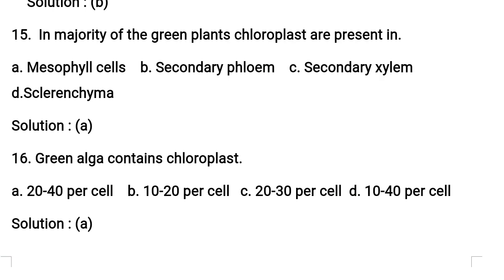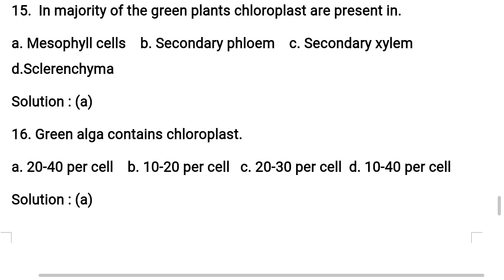Length is 5 to 10 mm and width is 2 to 4 mm. So this is the important information regarding chloroplasts, different shapes and sizes. So the correct option is mesophyll cells of leaves. Understand? Now coming to 16th question.